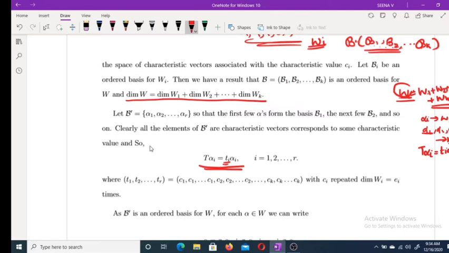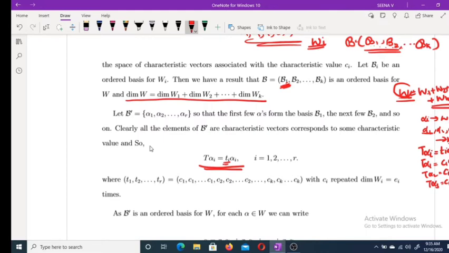W1 means characteristic value corresponding to the... the elements of W1 are characteristic vectors corresponding to the characteristic value C1. Therefore, T alpha 1 is equal to C1 alpha 1, T alpha 2 is equal to C1 alpha 2, and T alpha 3 is equal to C1 alpha 3.